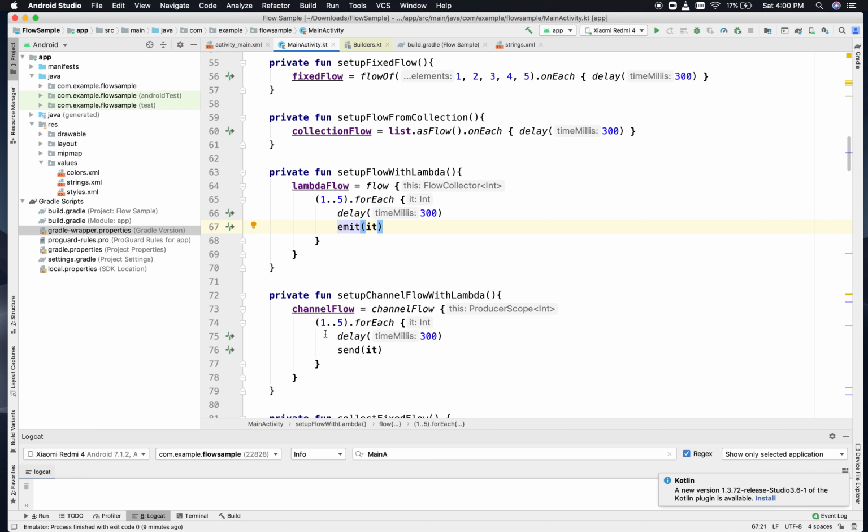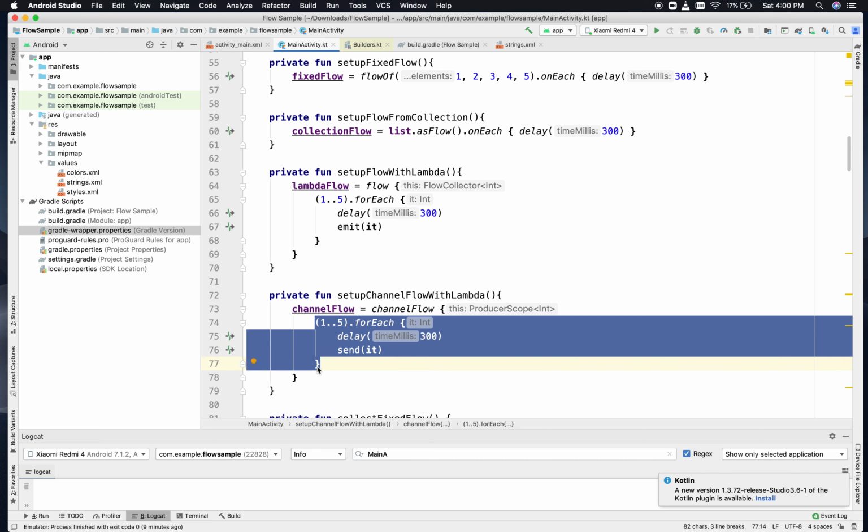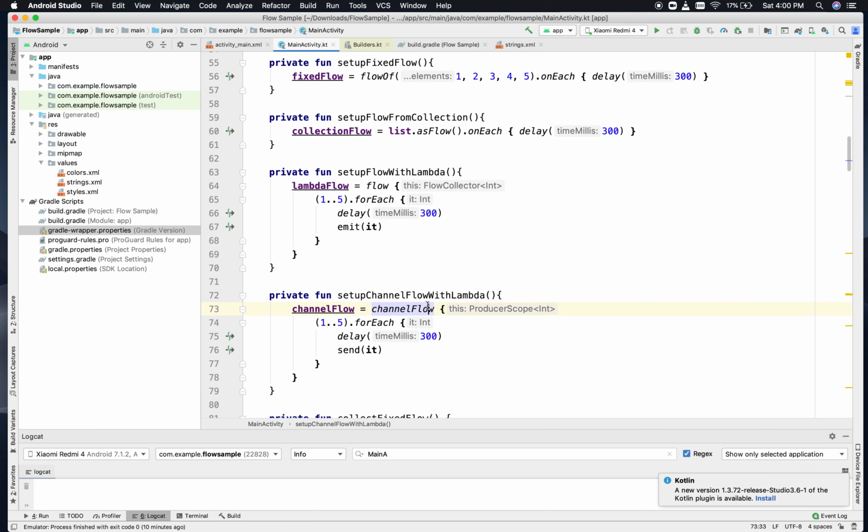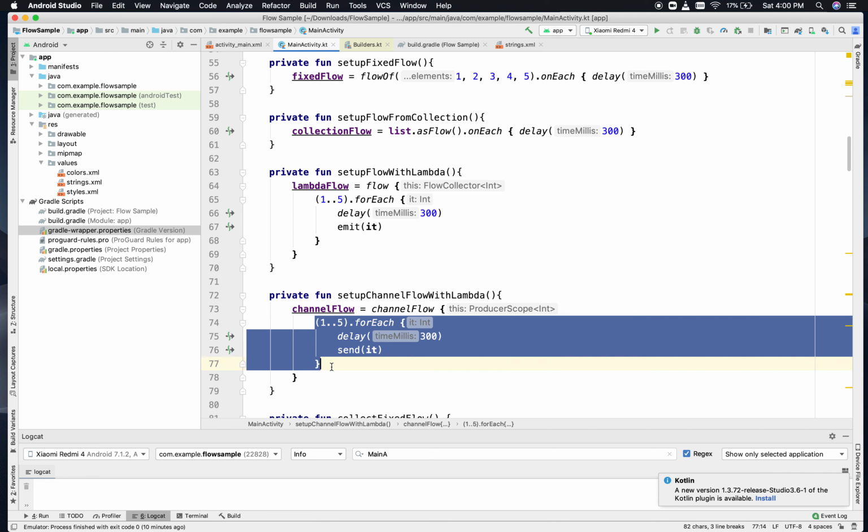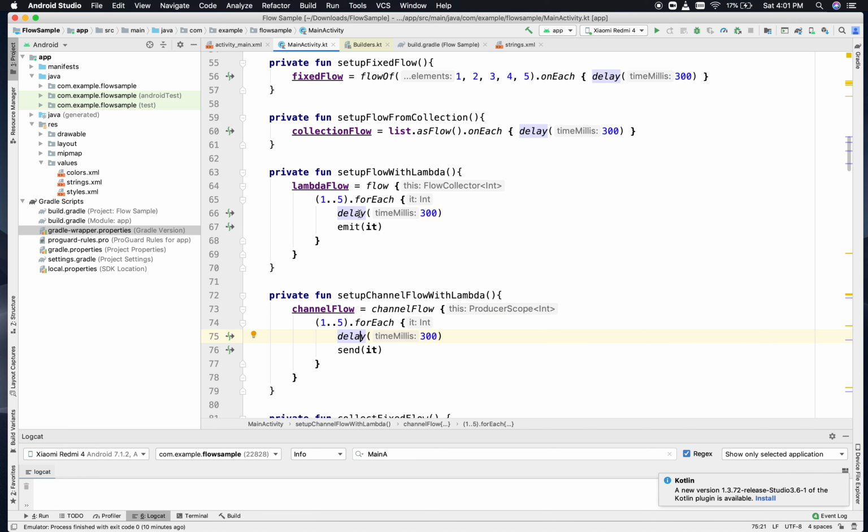And now the final one is the same thing, channelFlow, and inside that I am passing this particular block of statements. This is in a channelFlow block, and that gives us a channel flow out of it. Now what is the difference between channelFlow and flow? Basically, channelFlow also works in a cold manner, but the basic difference is that it uses a channel to communicate to the collector. That's it.